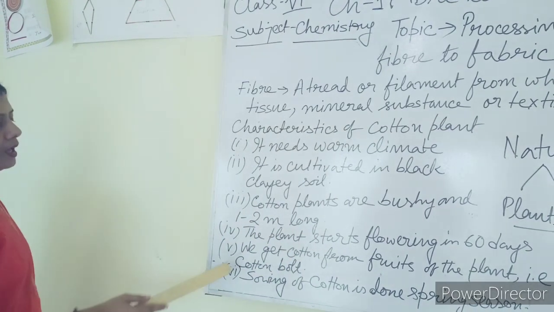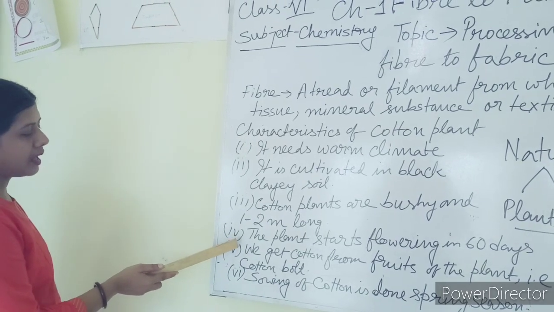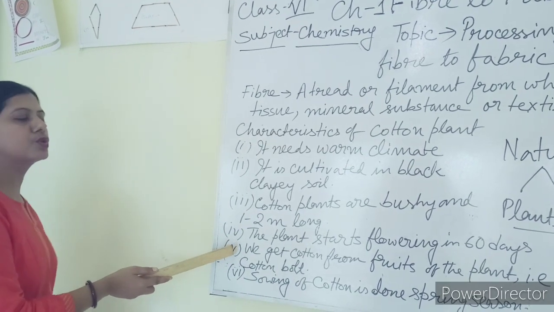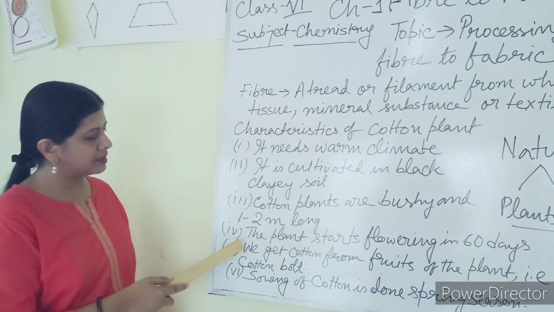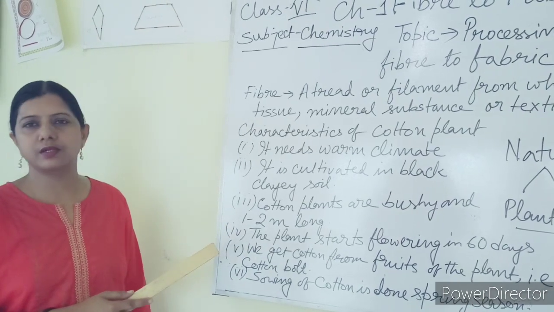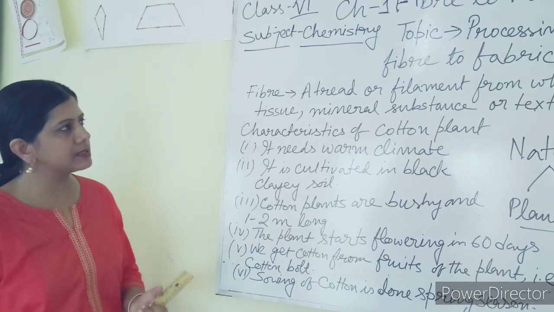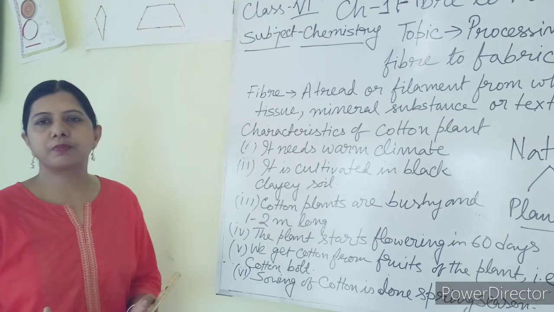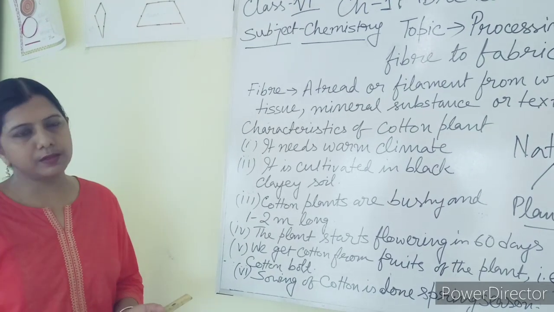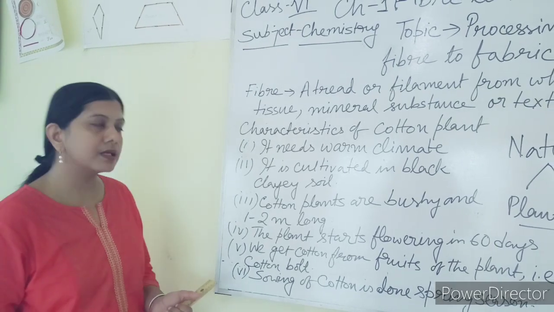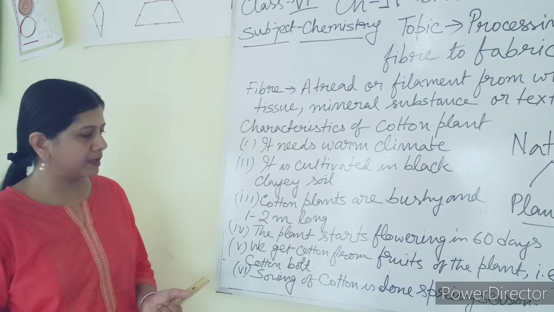Next is a question where I have found maximum students have made a mistake. That is, which part of the cotton plant do we get the fiber from? That is, cotton fiber is obtained from which part of the cotton plant, or which part can be considered as cotton fiber?